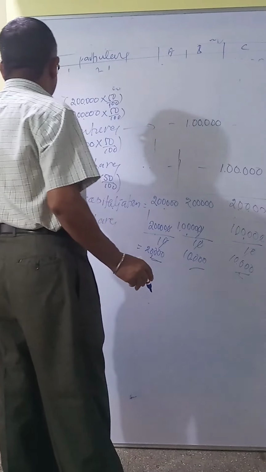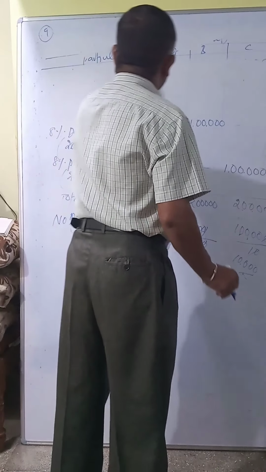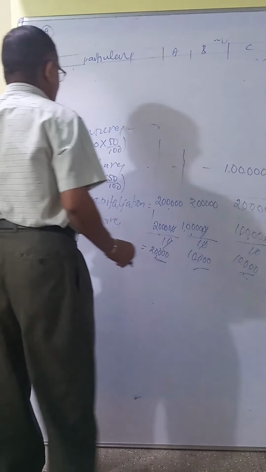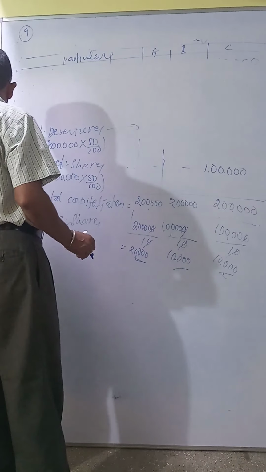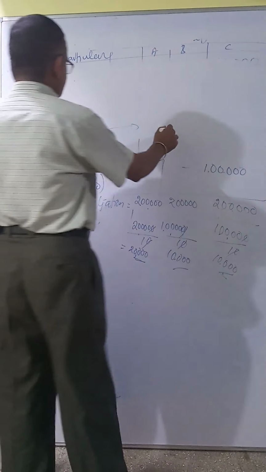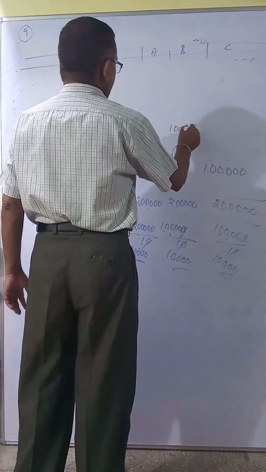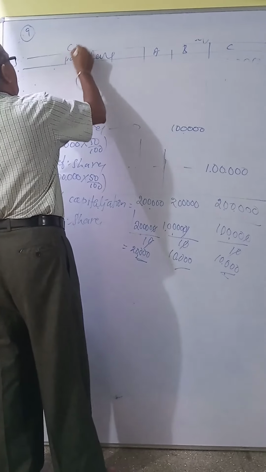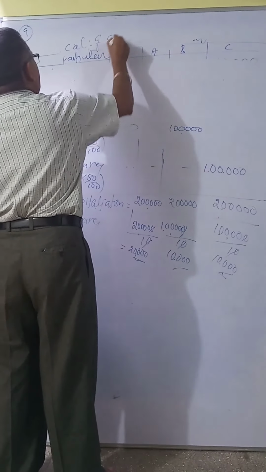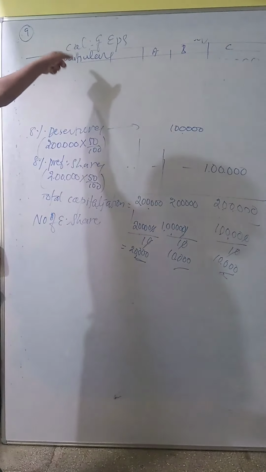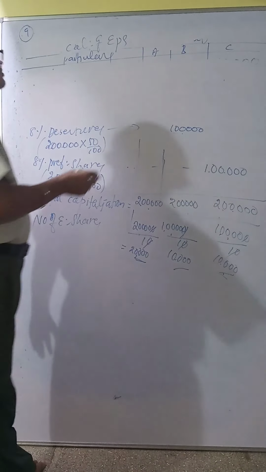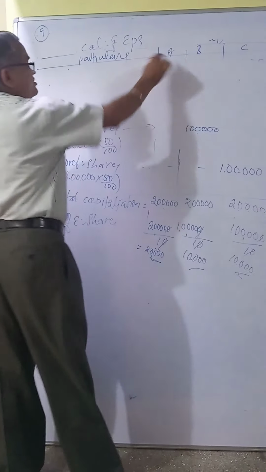Calculation of EPS, earning per share. Better to write this first, and show the working second. Okay, particulars for the three plans.